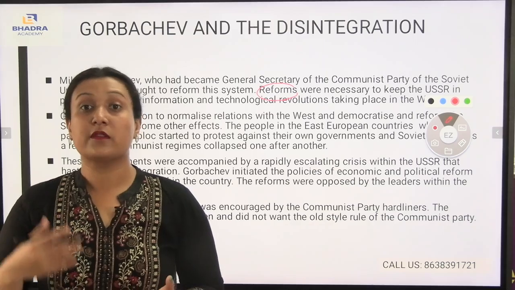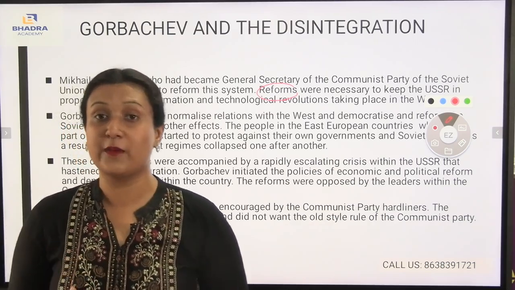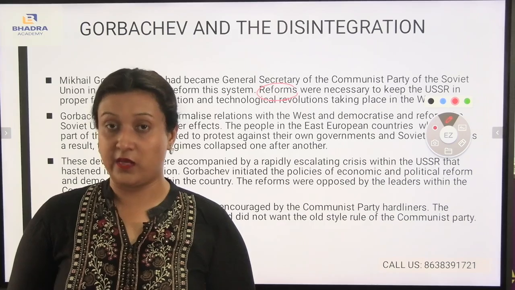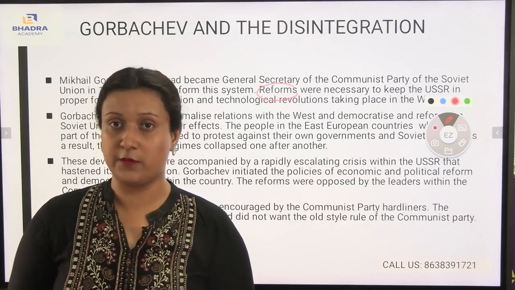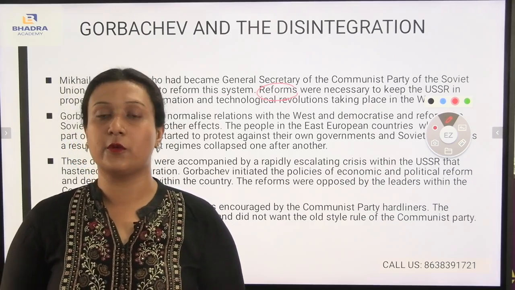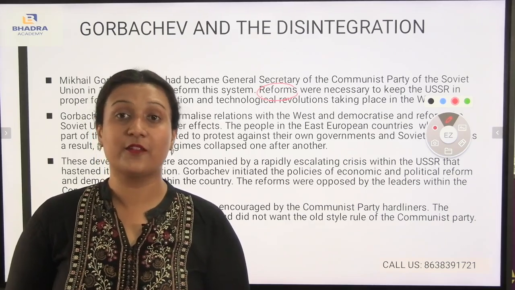Though Michael Gorbachev thought of bringing reforms, he was unable to do it because the people of the USSR were against it. They wanted democracy. They didn't want socialism or communism. If I talk about China, China is still under communist rule. Our India is a democratic country, but China is still under communism.